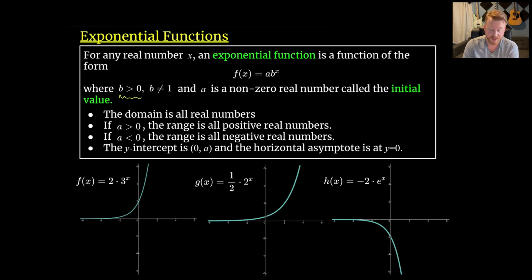If the base of this exponential is not positive, then we don't get something that is defined at a lot of points. We don't get a very interesting object, or maybe it's very interesting depending on how you look at it. And we also need b to not be equal to 1. If the base was equal to 1, then we would just get this constant function, and that's also not very interesting. Here, a is a non-zero real number. If it was 0, we again wouldn't get an exponential function. We would just get the 0 function.